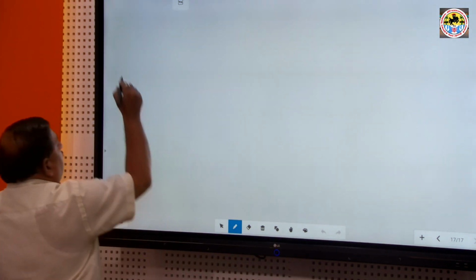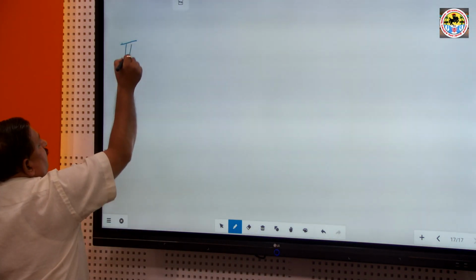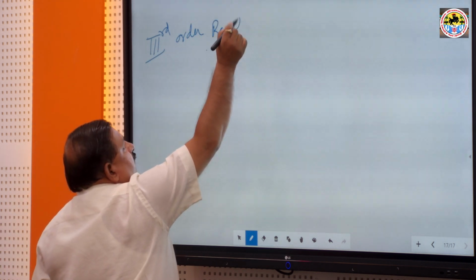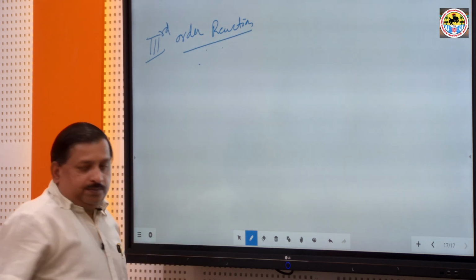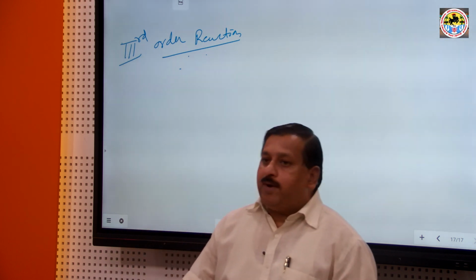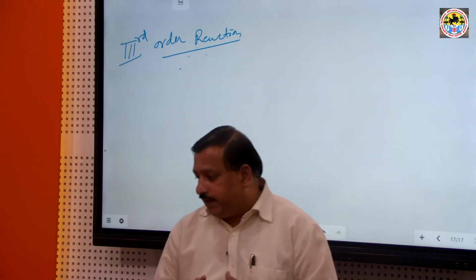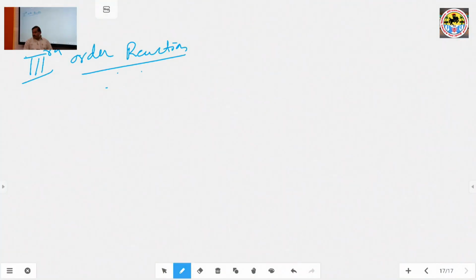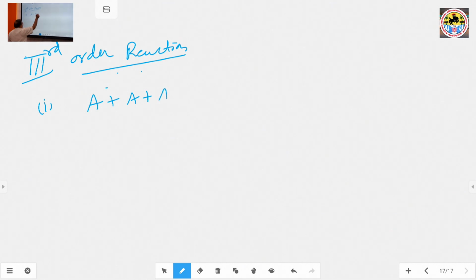Next, third order reaction. Third order reactions determine the rate or velocity of the reaction with the help of the number of reactant molecules participating in the reaction. When three reactant molecules change concentration during the reaction, it is known as a third order reaction. Generally, there are three cases. Number one, A plus A plus A gives product.